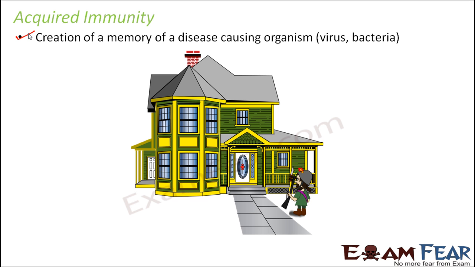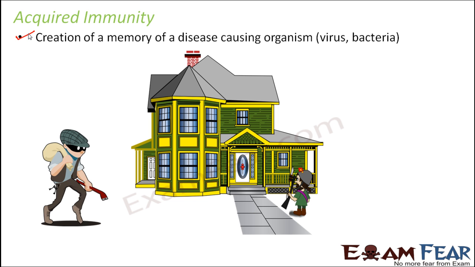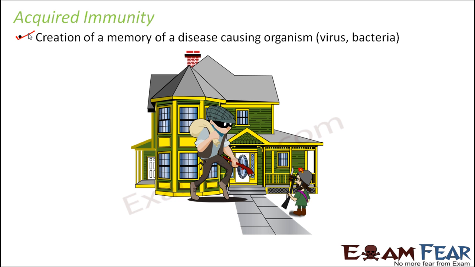Now let us consider this scenario. Let us suppose a thief attacks the house for the first time. The thief is really powerful, and there was just one security guard to protect your house. When the thief attacked for the first time, it was realized that the security guard was not strong enough to protect the house from the thief. So what happened as a result of this? The attack was successful.